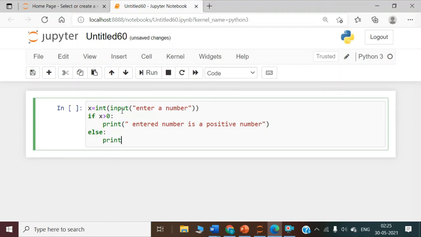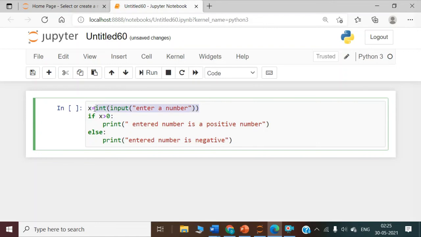So if the number is greater than 0, then the entered number is positive. And if the entered number is not greater than 0, then entered number is negative. Right. So let's go through the program once again.